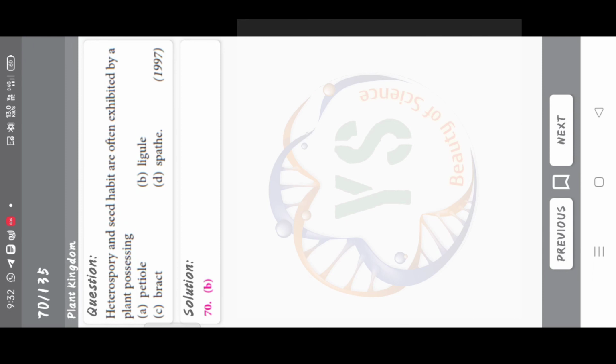Heterospory and seed habit are often exhibited by a plant possessing petiole, ligule, bract, spathe. Correct answer is option B, ligule.